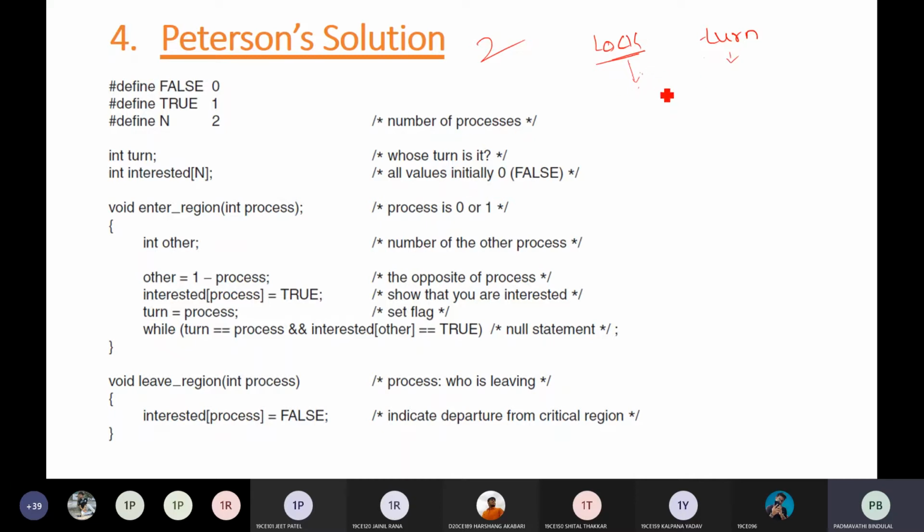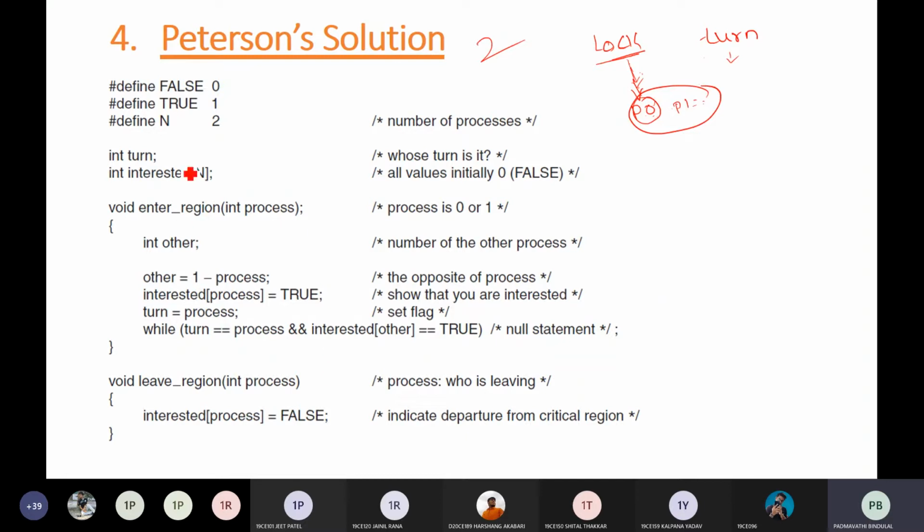Put in other words, the lock should be acquired by you. Like if p0 wants to execute, the lock should be acquired by that process only, and the turn should also be of p0. Rather than specifying that the turn should be of p0, here it is specified that the turn should not be of the other process. Turn should not be of the other process and the lock should be acquired by you. Only in this particular case will this solution work.